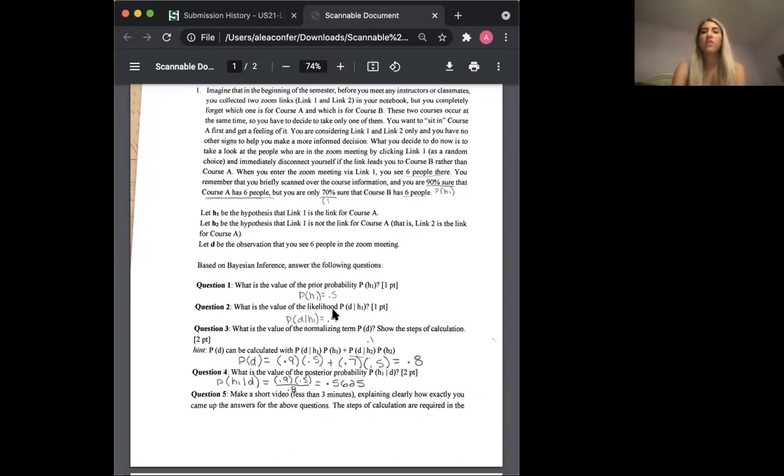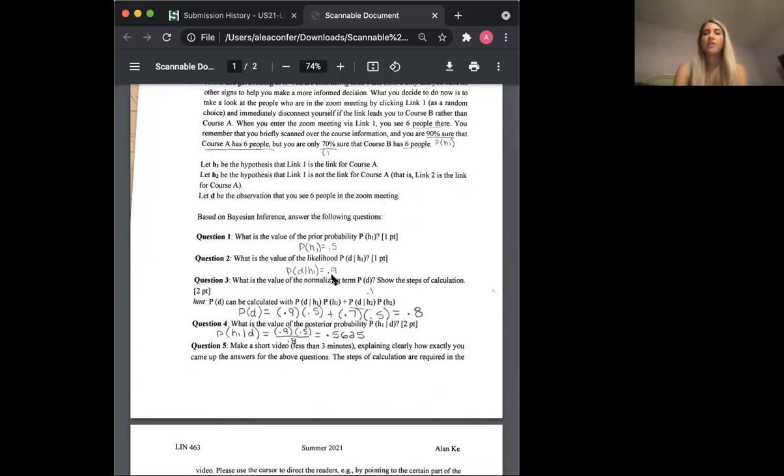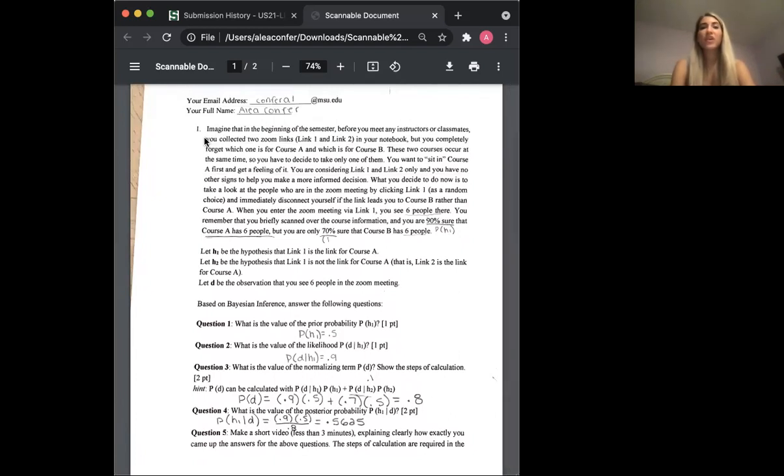Question 2 wanted to know the value of the likelihood, so the probability of the data given hypothesis 1. They defined the data to be when you see 6 people in the Zoom meeting. So the probability that you see 6 people in the Zoom meeting given that the link is the link for course A, I calculated to be 0.9. Actually, I didn't calculate it. I grabbed that from the paragraph above, where there is a line saying that you are 90% sure that course A has 6 people. So that is where I got that percentage from, and I said it's 0.9.